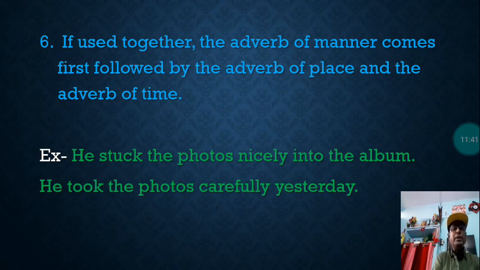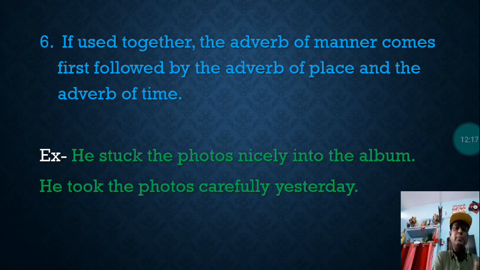If used together, the adverb of manner comes first, followed by adverbs of place. Suppose two adverbs are used together, adverbs of manner and adverbs of place. Then here adverbs of manner comes first, followed by adverb of place and the adverb of time. He stuck the photos nicely into the album.